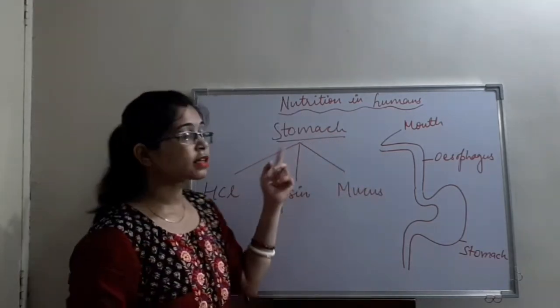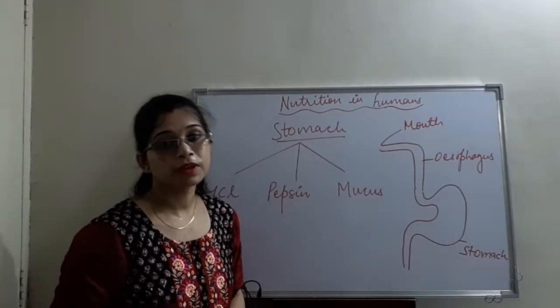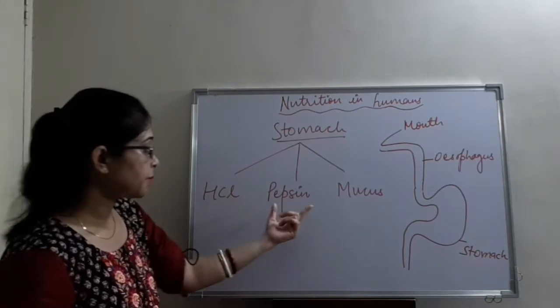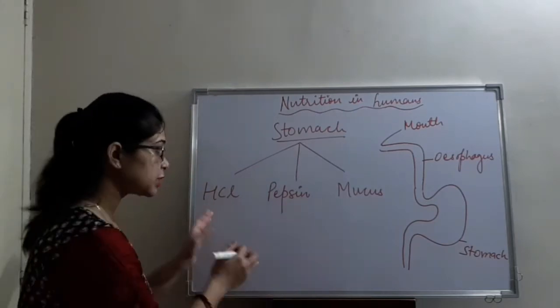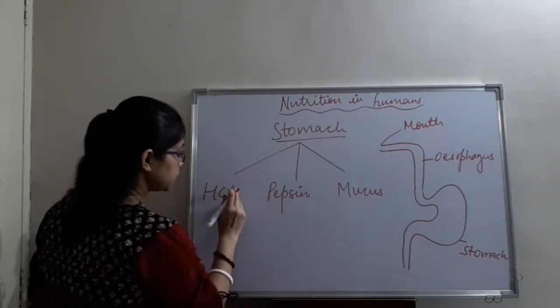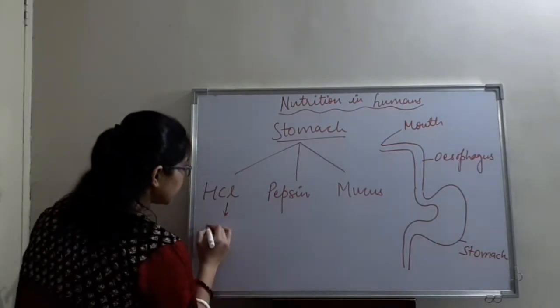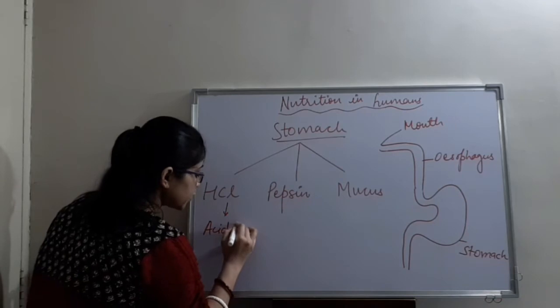So, the stomach is an organ which expands when the food enters it. It produces HCl, pepsin and mucus. We will see the function of all of these one by one. Hydrochloric acid creates an acidic medium or acidic environment. Why does it do so?